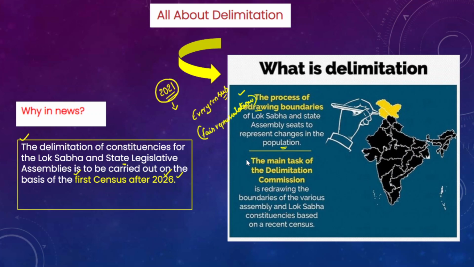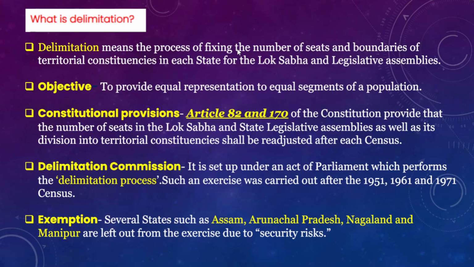So what is the main task of the delimitation commission? The main important task of the delimitation commission is redrawing the boundaries of Lok Sabha and state legislative assemblies based on the population data of the recent census, that is the 2021 census. Based on the recent census, the delimitation commission will redraw the boundaries of the constituencies of the state legislative assemblies as well as the Lok Sabha. So this is the delimitation exercise and the delimitation commission.